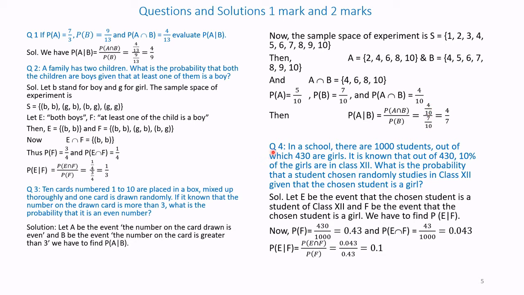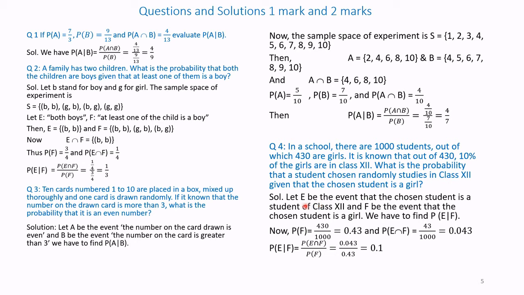Then question number 4. In a school, there are 1000 students, out of which 430 are girls. It is known that 10% of the 430 girls are in class 12. So out of 1000 students, comprising both boys and girls, 430 are girls, and 10% of these girls are in class 12, that is, 43 are in class 12. What is the probability that a student chosen randomly studies in class 12 given that the chosen student is a girl?